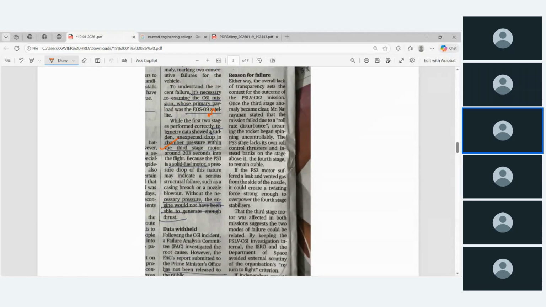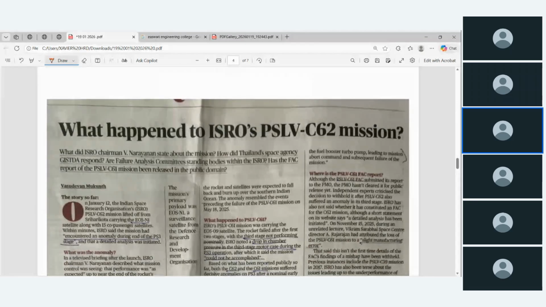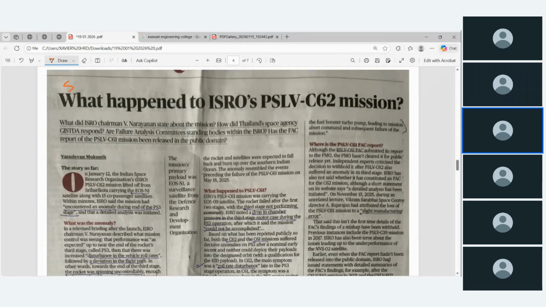They did not give much technical detail, simply saying that the PSLV motor suffered a leak, and gas vented from the side of the nozzles, which would create a twisting force strong enough to overpower the 4-stage stabilizer. Okay, this is the explanation they have given, but that is not the matter. The matter is these things. This article was in the Sunday newspaper: what happened to the ISRO PSLV C-62 mission, and how did the Thailand Space Agency respond? Because GISTDA is the space agency of Thailand, and one of the Thailand satellites was also there.